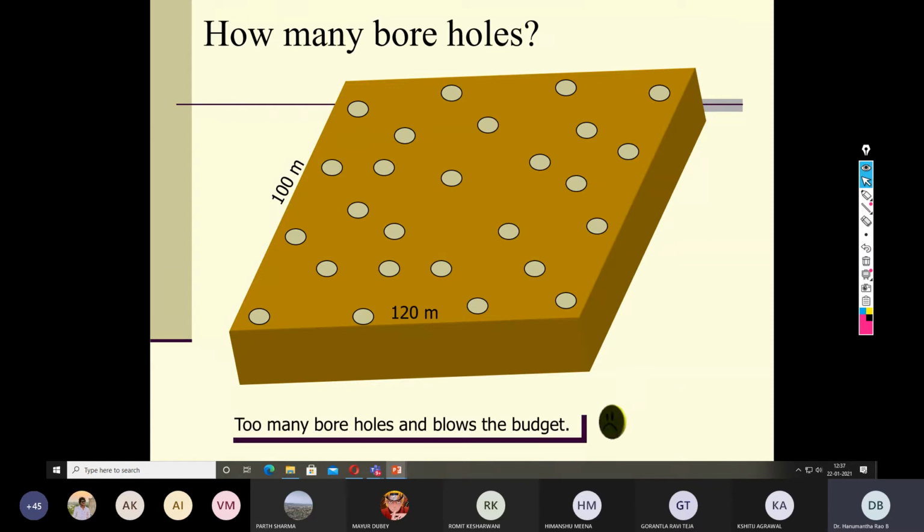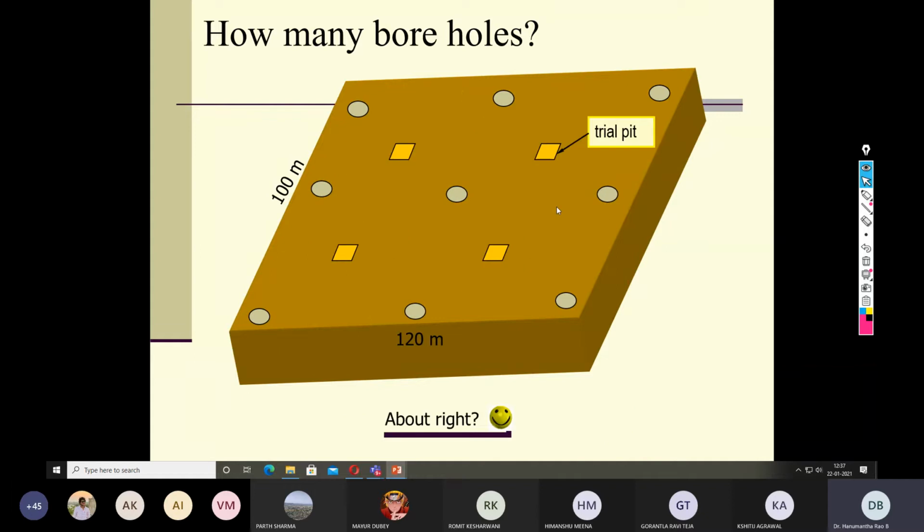But the consequence is how much would be the cost of doing so many boreholes, and who is going to bear it? No client is going to spend this much money for profiling only the soil. So cost is the constraint in deciding the spacing and number of boreholes.